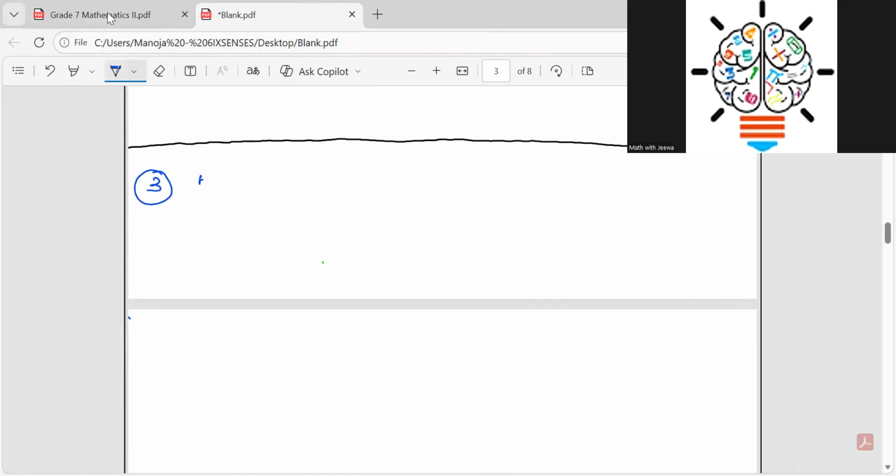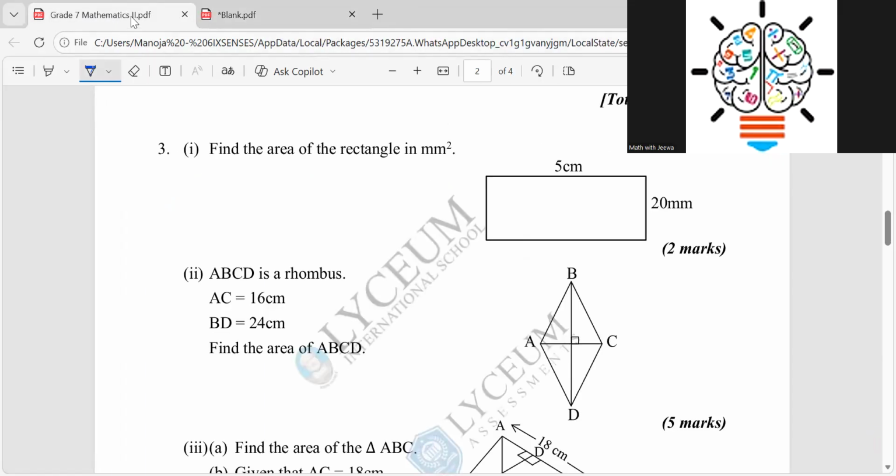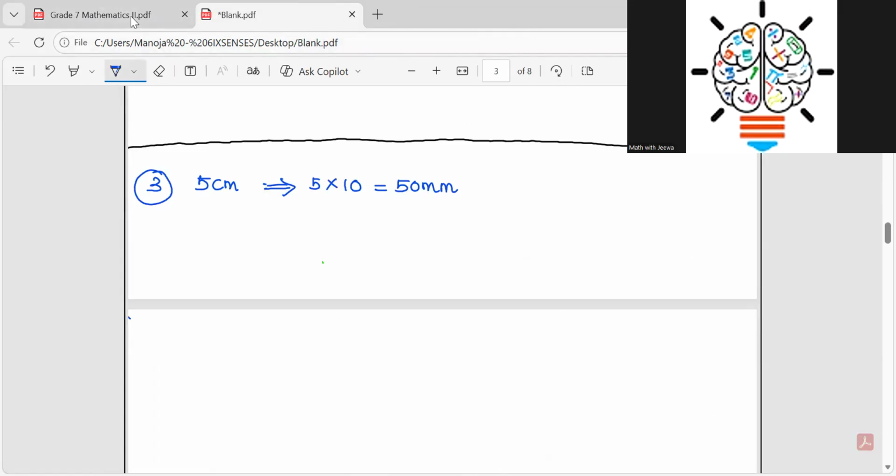If you have 5 centimeters, how are we going to convert this into millimeters? 5 multiplied by 10 equals 50 millimeters. Then you can easily find the area, which is length times width.